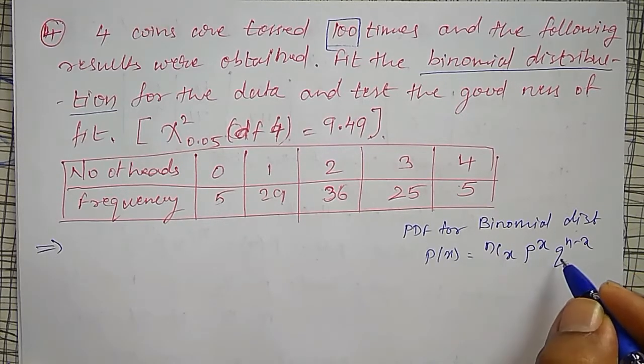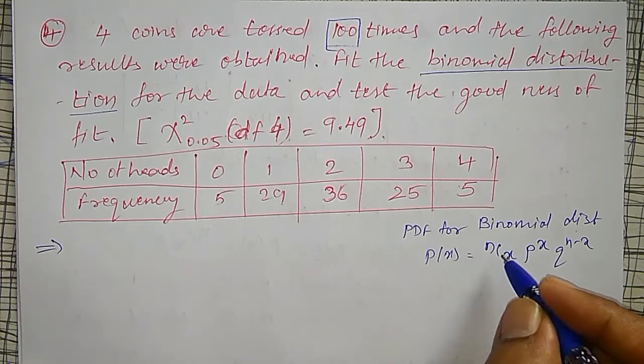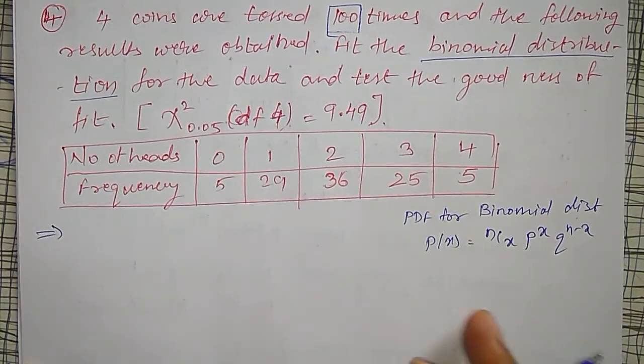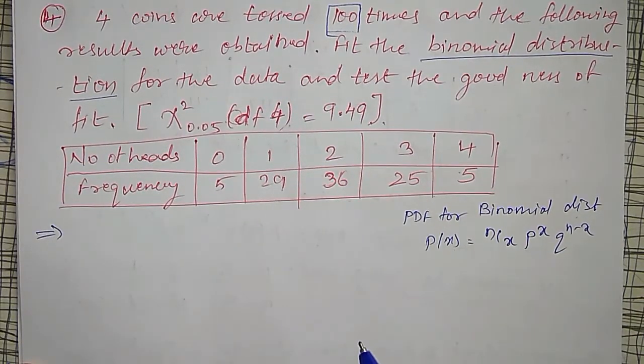I want P, Q, n and x. n equal to 4 coins, no problem, 4 trials. x according to the data. And how to find P?